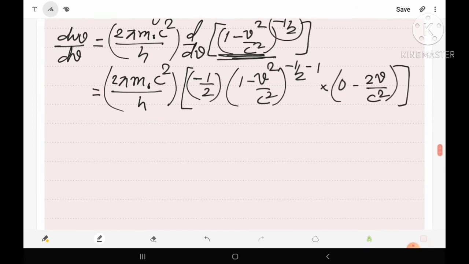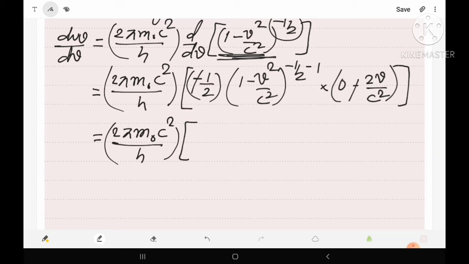This is the differentiation. Now let's solve it. Then we will find it is equal to 2 pi m0 c square upon h under the bracket we have, this minus sign and this minus sign will cancel out, and this 2 and this 2 will cancel out, and we have 1 minus v square upon c square raised to power minus 1 by 2 minus 1, that is minus 3 by 2, into v upon c square.